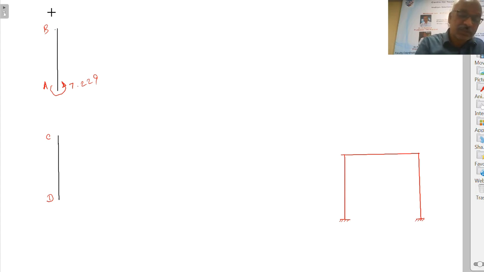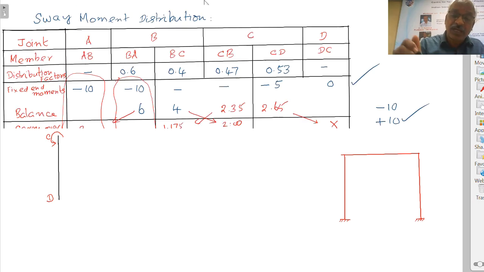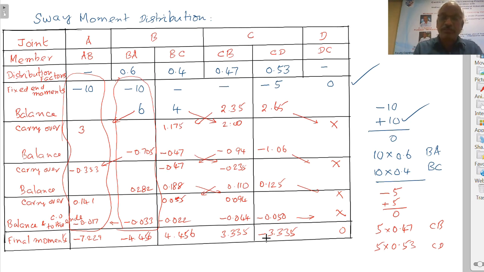This is also minus 4.456. In the column CD, this is minus 3.335, anti-clockwise, minus 3.335. So these are the values that we have taken from the last row of the table, for the member AB and for the member CD. At D it is 0. So these are the values that you have marked in the figure, right?